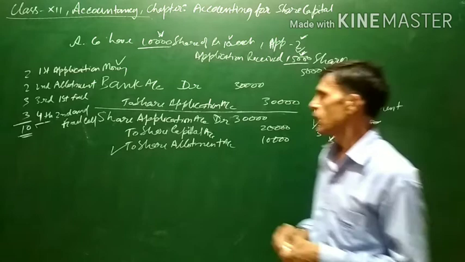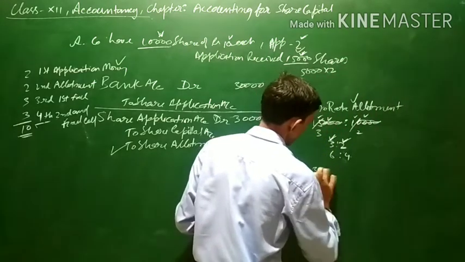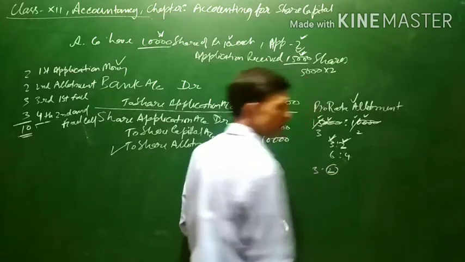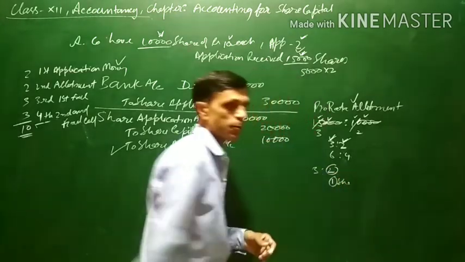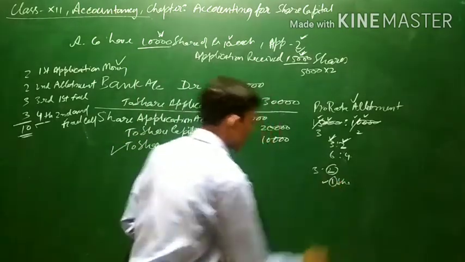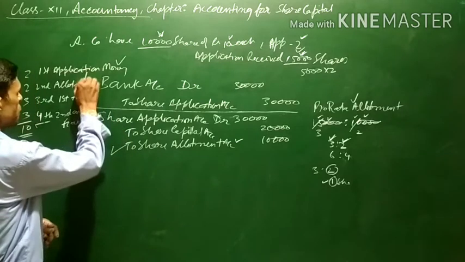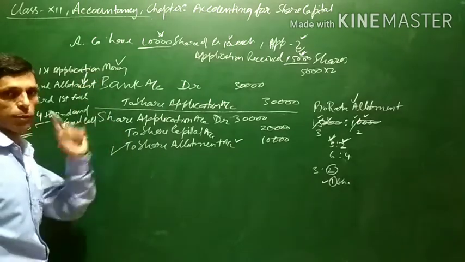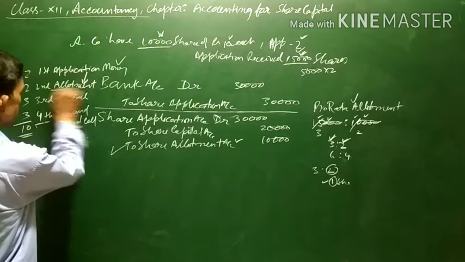Now there will be excess. Suppose those who have applied for 3, they will be allotted 2 shares. So one share's excess application money will be there. This excess application money is transferred to the share allotment, that is the next installment which we call. Here after application money, the next installment is allotment.